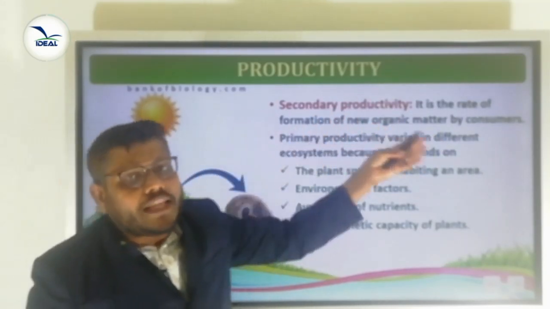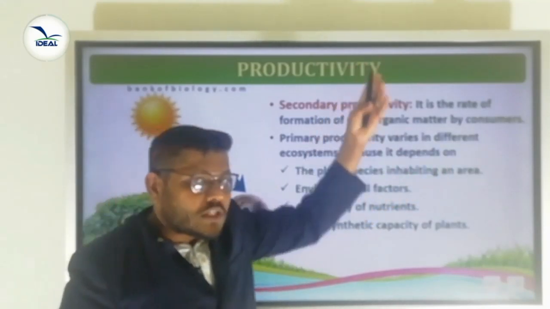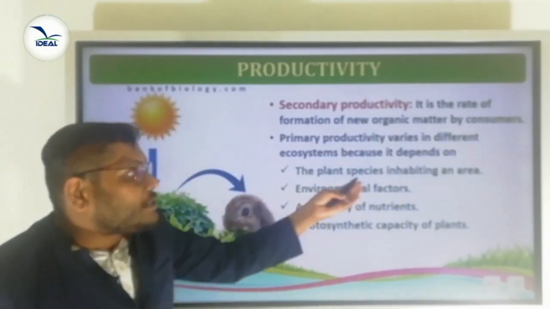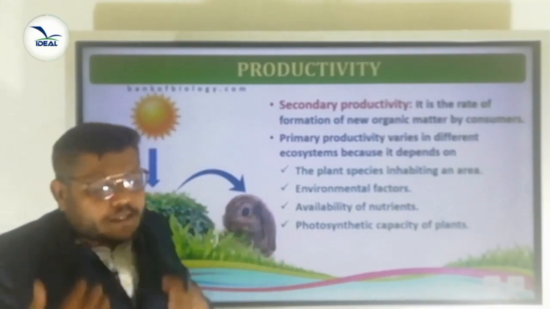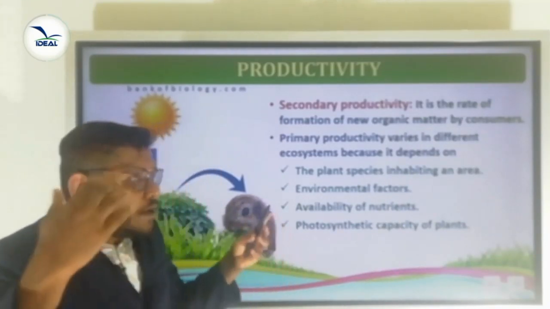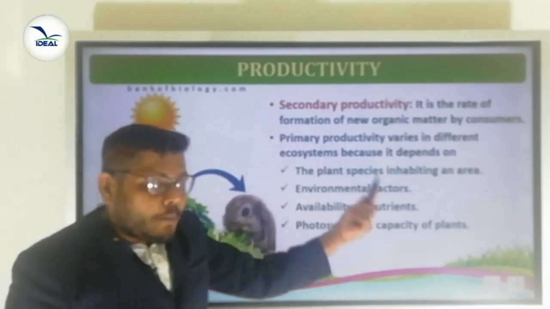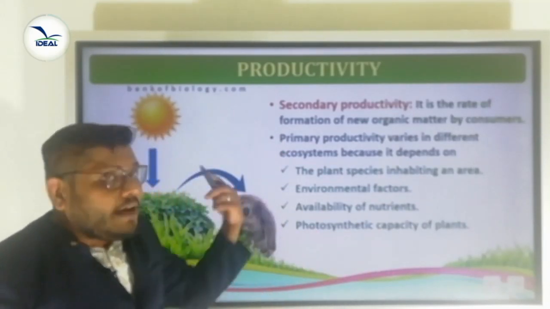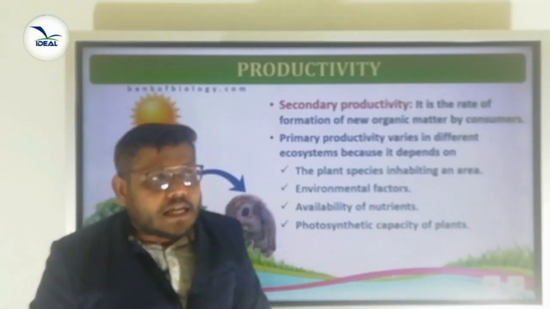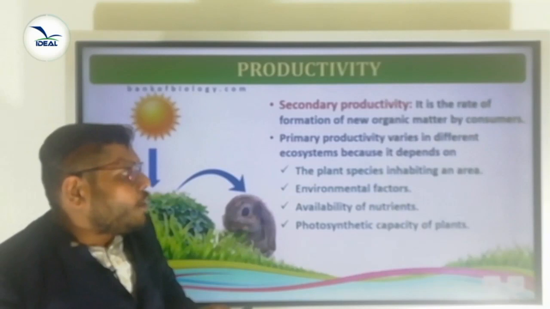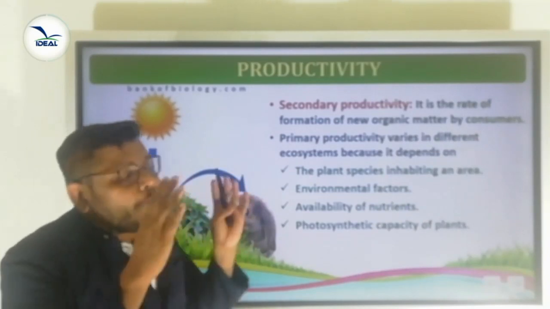Primary productivity varies in different ecosystems because it depends on the plant species inhabiting an area. That is one of the factors. Then environmental factors, then availability of the nutrients, then photosynthetic capacity of the plants. These are all very important for primary productivity.